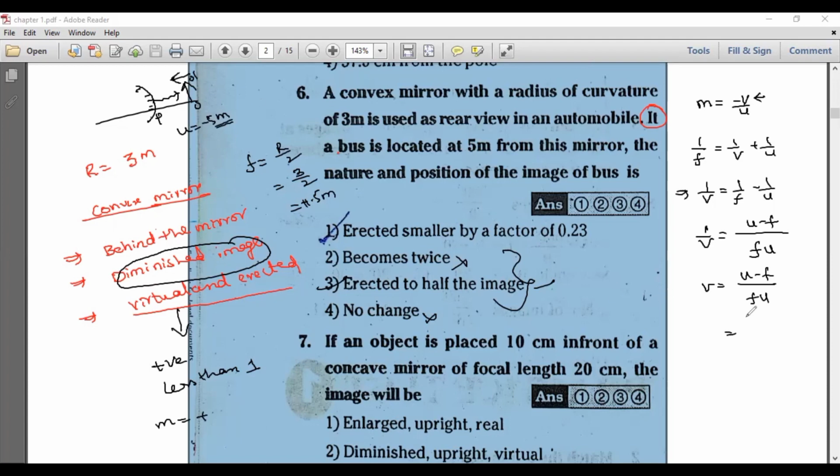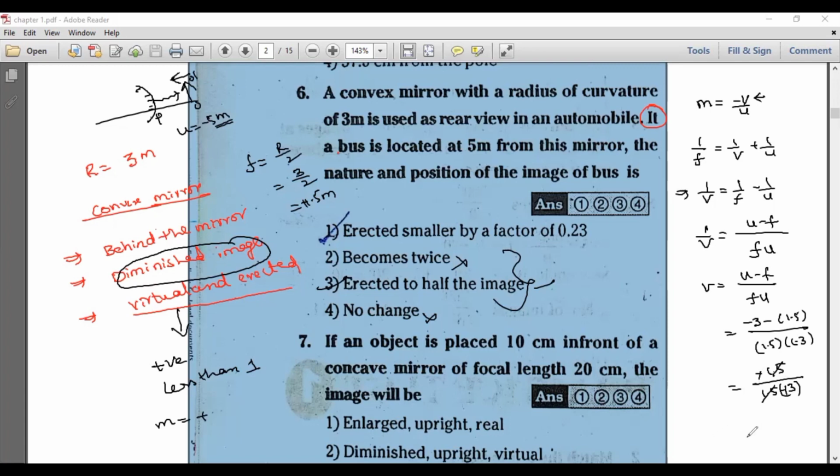So the U value is how much? Minus 3, and F is plus 1.5. That's why I'm not considering the plus sign there. Again, the F value is 1.5, and the U value is minus 3. So here you will get minus 3 into 1.5 divided by minus 3 minus 1.5, and one more thing, 1.5 multiplied by minus 3. 1.5 will get cancelled.